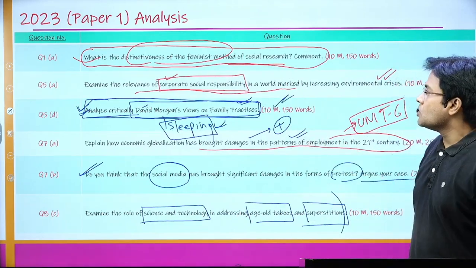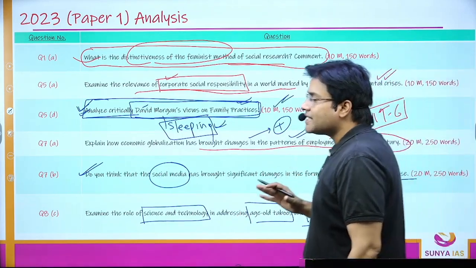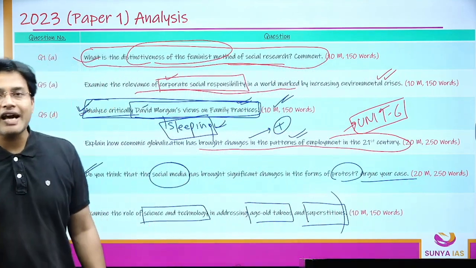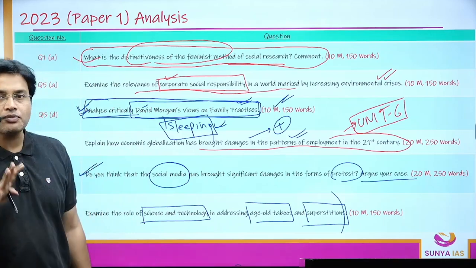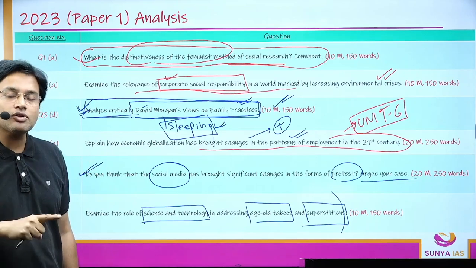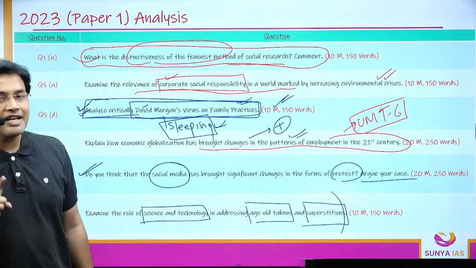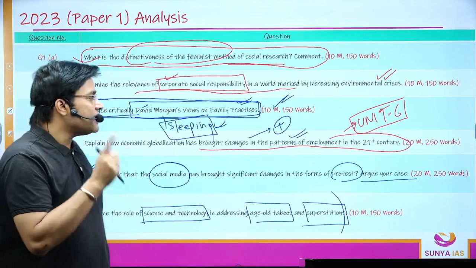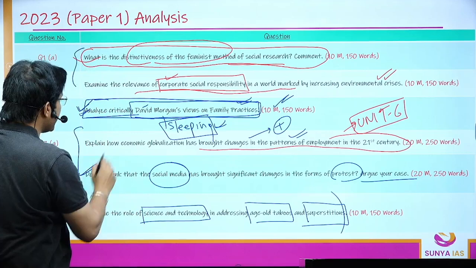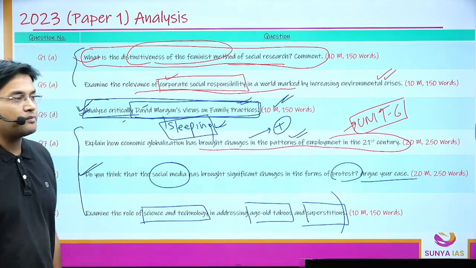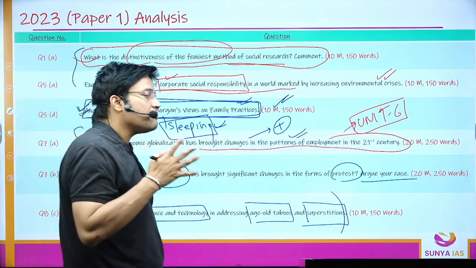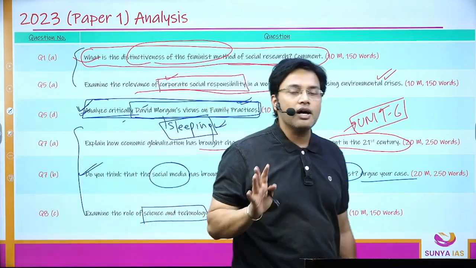Okay, so friends, as I've shown you in this session, in Paper 1, out of 28 questions, 22 questions were a direct hit from our Sociology Optional Foundation Course at Sunya IAS. Especially the students who have been making running notes of the lectures and listening to the lectures very diligently will find this paper very, very easy. And other questions they could also answer, except this question, David Morgan's view on family practice, that was a bouncer to everyone. So, staggering, more than 75% was a hit from our lecture notes.